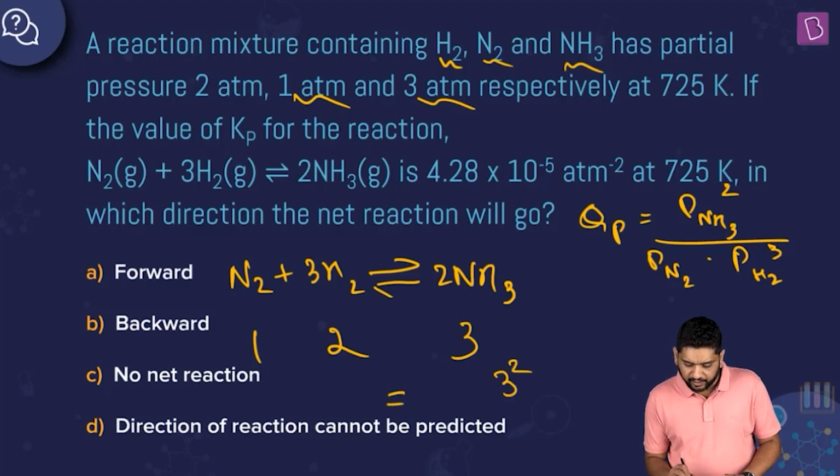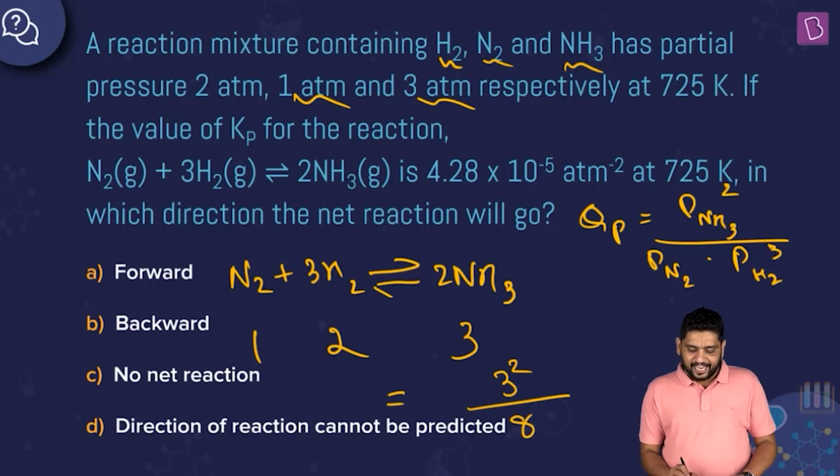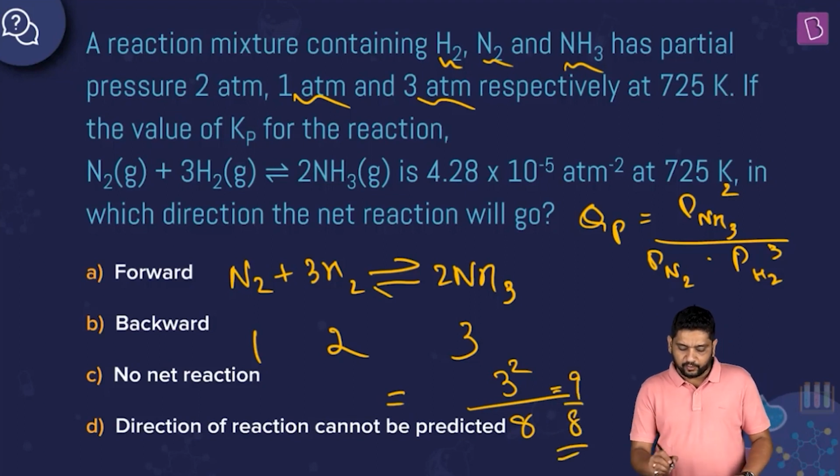So 3 square divided by pressure of nitrogen is 1 into pressure of hydrogen cube. Pressure of hydrogen partial pressure is 2 atmosphere. Cube will be what? 8 atmosphere, right? So 1 into 8 is what? 8 only, right? So what I have here is 9 by 8. Obviously this is not a very small value, right?